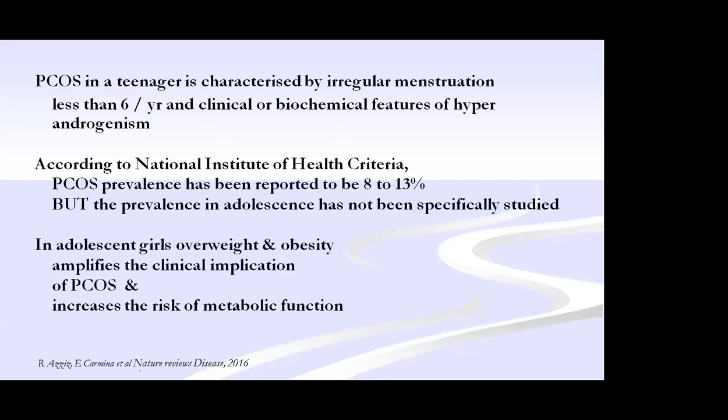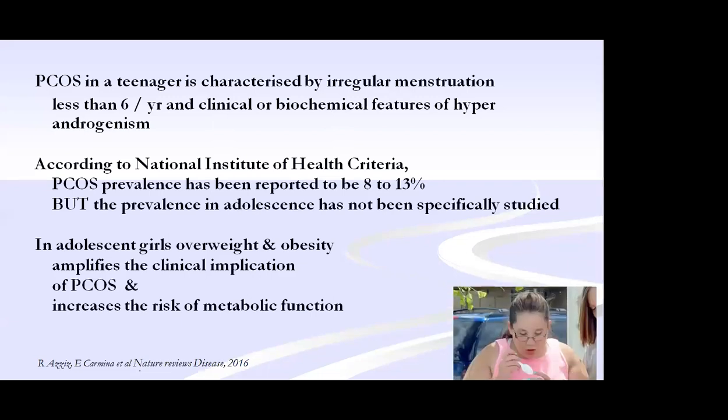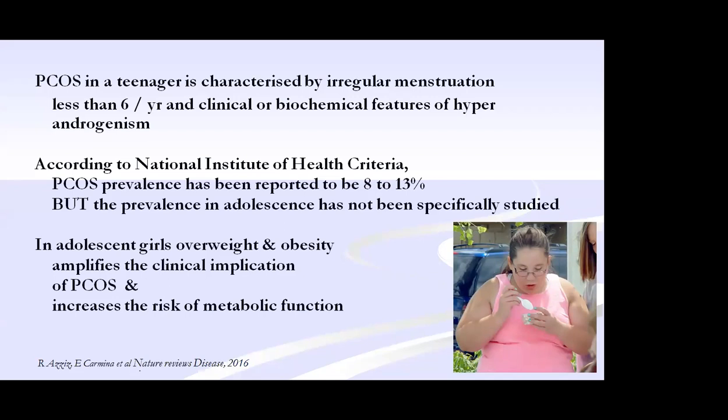In adolescents, overweight and obesity amplify the clinical implication. If you don't identify it in adolescents, it may disturb metabolic function and go on to metabolic syndrome. So what are the symptoms to consider that the girl has PCOS? Most of the time in the clinic, the mother brings an ultrasound and tells us that my daughter has PCOS, and asks whether she can get married, whether she will have children. With ultrasound features alone, we cannot consider PCOS. What features should be present in the ultrasound, I'll show in the future slides.